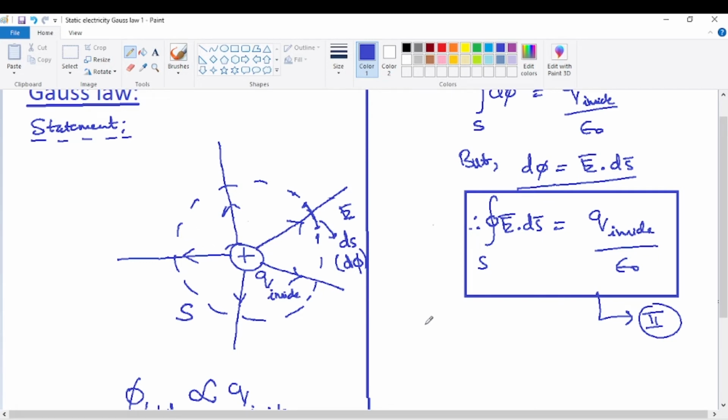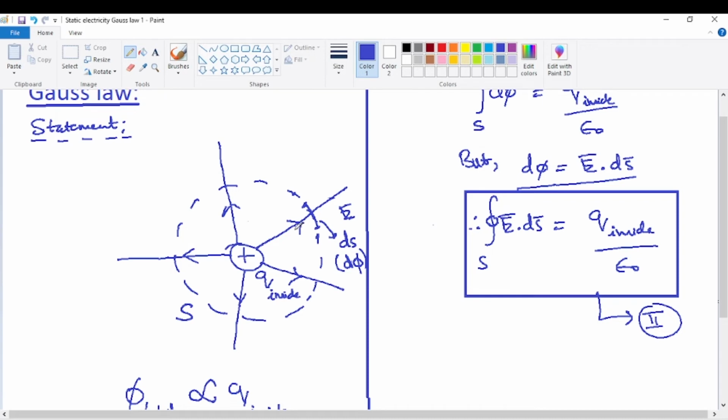Whatever things we are seeing here are simple; nowhere is any complication there. Now in the same way, if we take a negative charge to be present inside, then the electric flux or lines of force will be converging towards the negative charge.